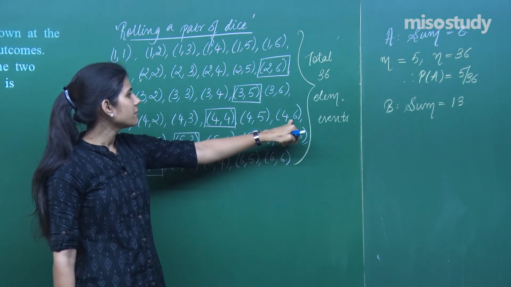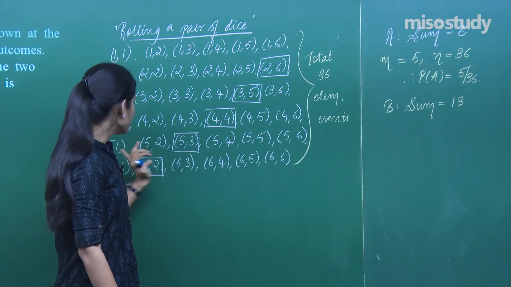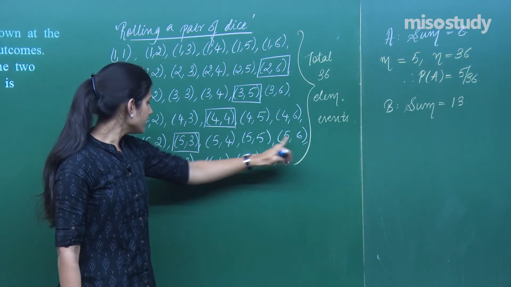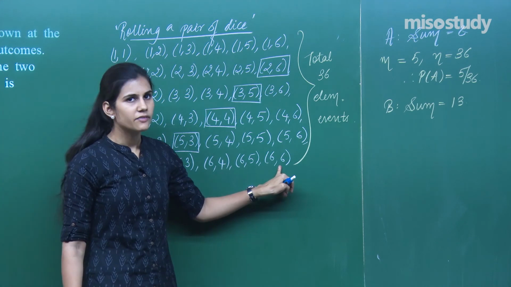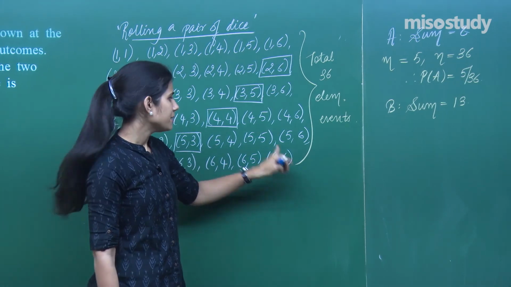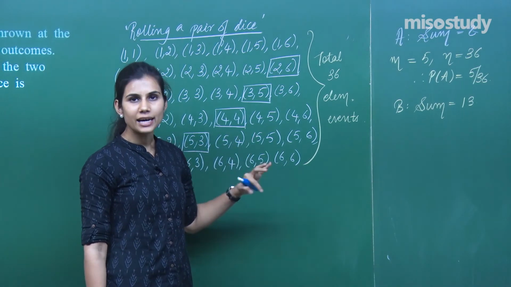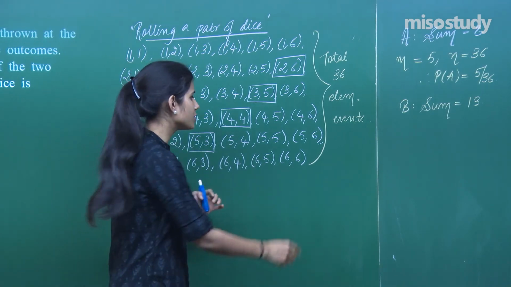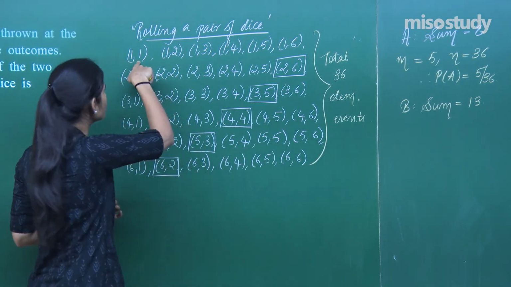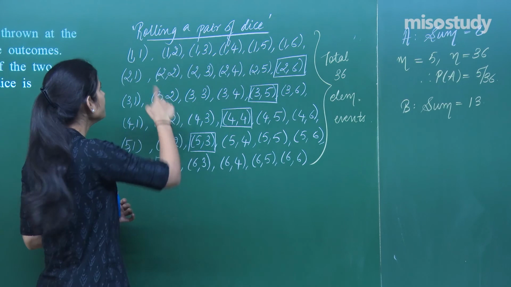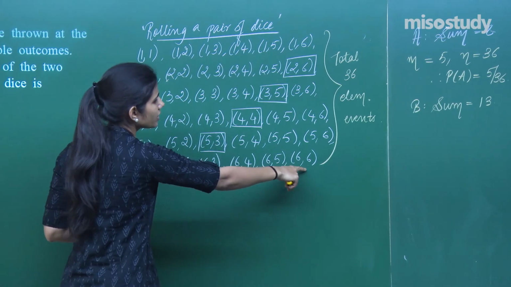Here maximum is given by 6 plus 4, that is 10. Then maximum is given by 5 plus 6, which is 11. And then in the last row, maximum is given by 6 plus 6, which is 12. That means the maximum sum that you get when you add the two digits that you're getting on both the die is 12, and minimum you can get is 2. Minimum sum you can get is 2, maximum you can get is 12.